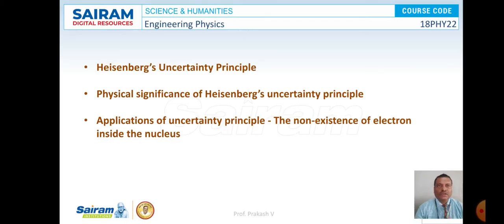So here we are going to discuss Heisenberg uncertainty principle, physical significance of Heisenberg's uncertainty principle, and applications of uncertainty principle, that is the non-existence of electron inside the nucleus. So these were all the points going to be discussed.